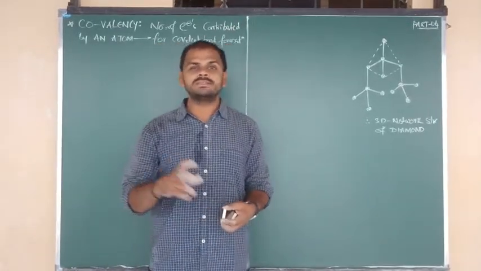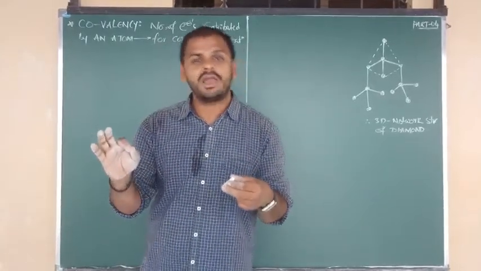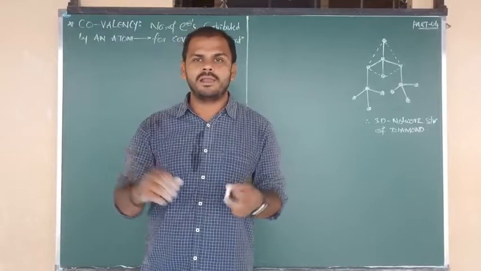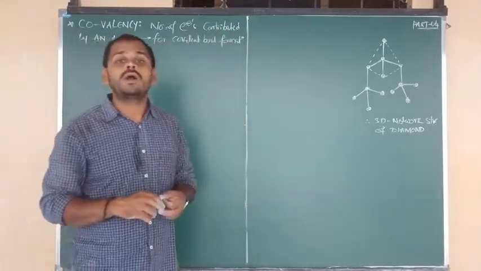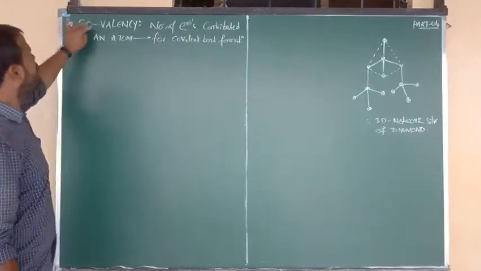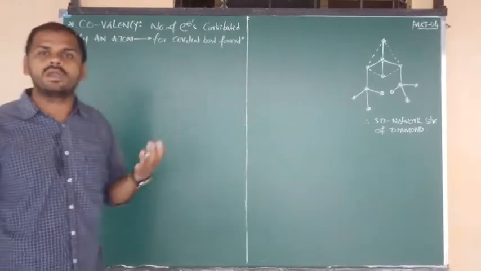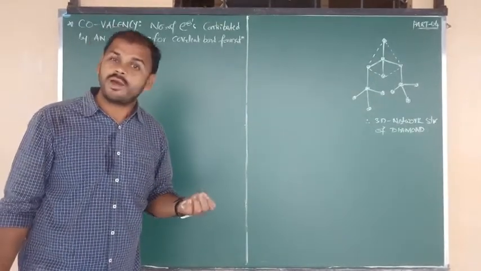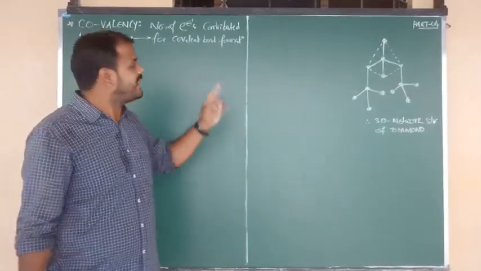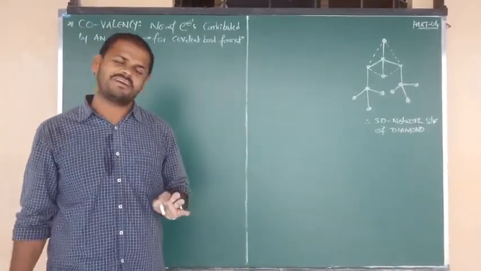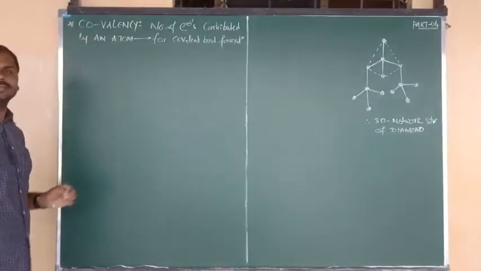In the last part we have seen the formation of covalent bonds by the concept of mutual sharing of electrons in various types of molecules. In this class I am going to continue with the topic of covalency: what is meant by covalency and what are the properties of covalent compounds? After that I am going to start one more very interesting topic, allotropy. Very important. Before that, covalency is the first topic.